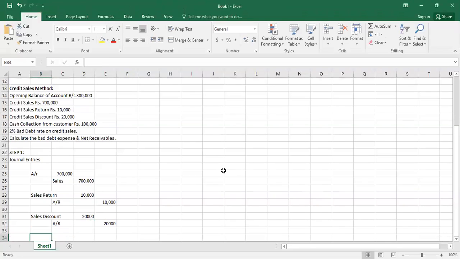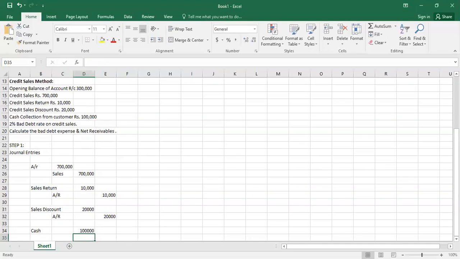And the last entry is cash collection from customer. Customer means the one to whom you have made credit sales, and he has paid you back rupees 1 lakh. So cash is debit by rupees 1 lakh, and account receivable is credit by rupees 1 lakh. So this is the first step of journal entries. That's it.